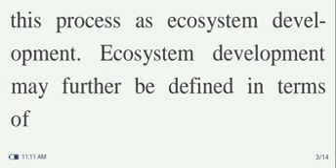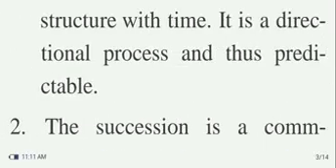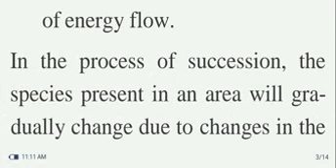Ecosystem development may further be defined in terms of the following parameters. It is an orderly process of community development that involves changes in species structure with time. It is a directional process and is predictable. Succession is a community-controlled process, even though the physical environment determines the patterns, rates of change, and development. It culminates in a stabilized ecosystem in which maximum biomass is maintained per unit of energy flow.